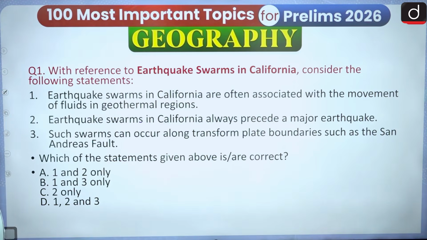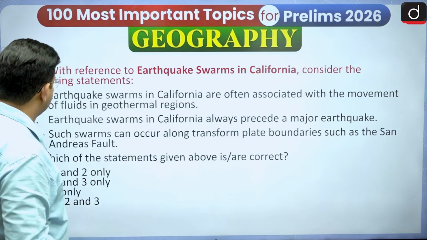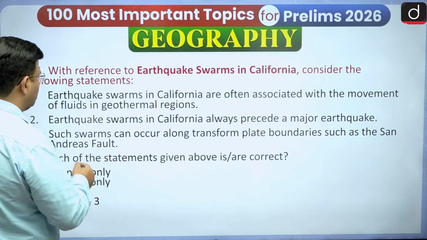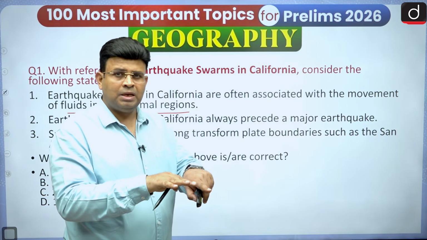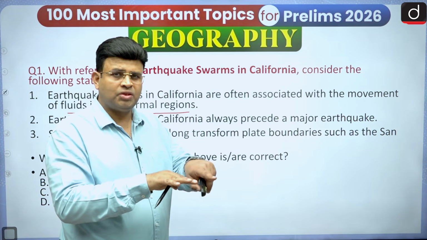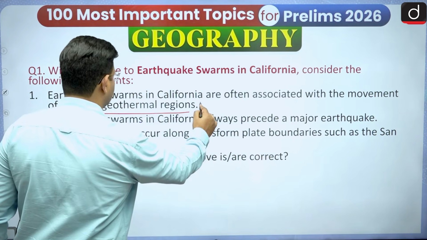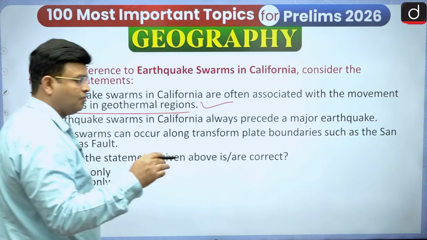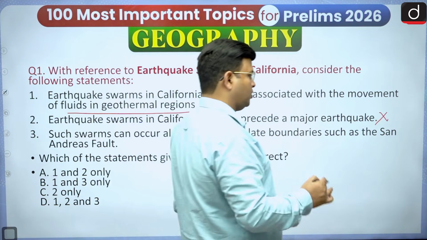And thereafter we are going to see earthquake swarms in California. California is along a transform boundary. Earthquake swarms in California are often associated with the movement of fluids in geothermal regions. Yes, some fluids are coming from below and disturbing the plate, making small earthquakes. So this is a correct statement. And earthquake swarms in California always precede a major earthquake. Never. Before and after, there will never be a major earthquake. So this statement is wrong.